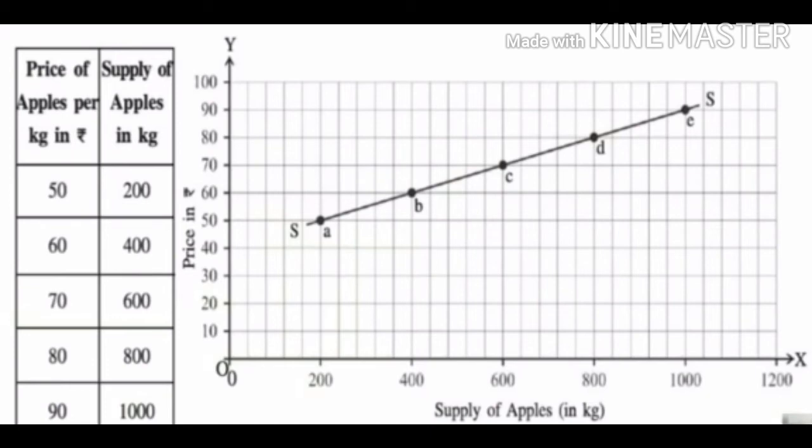You can see on the x-axis supply of apples, and on the y-axis the prices. Plotting these points on the graph, we can see A, B, C, D and E. These are your price-supply combinations. As you can see in this graph, when price is rupees 50, supply is 200 kg, and when the price is 60, the supply is 400 kg. Then so on it goes, 70, and its supply goes to 600 kg. The curve SS formed by joining these points is called the supply curve, and it has a positive slope.